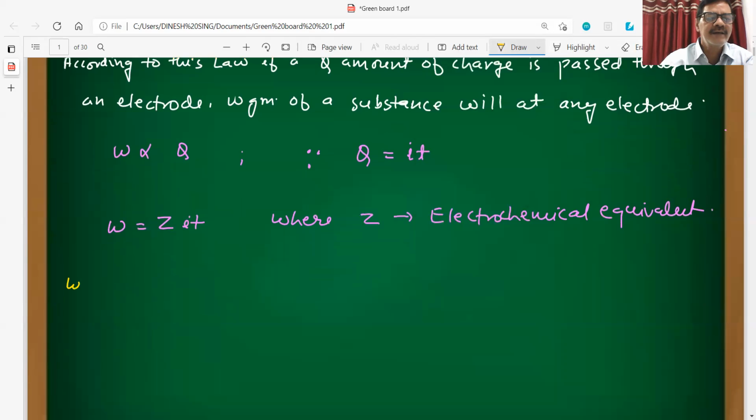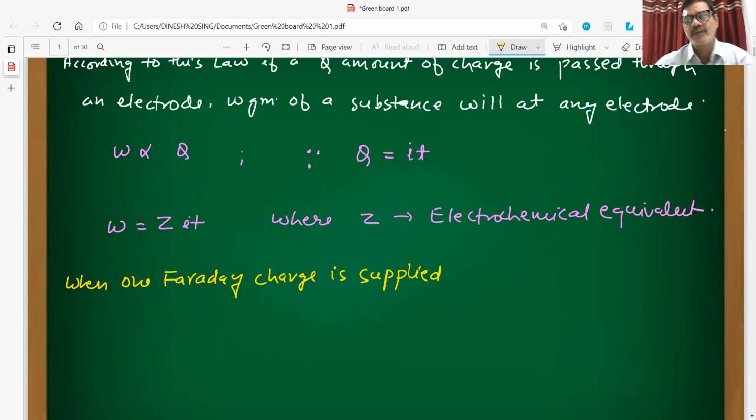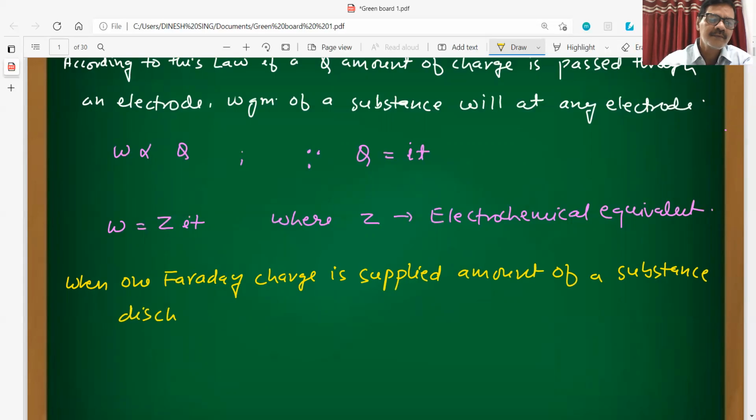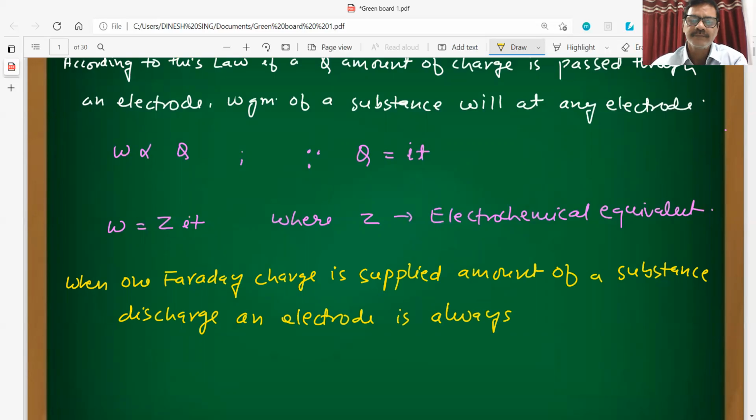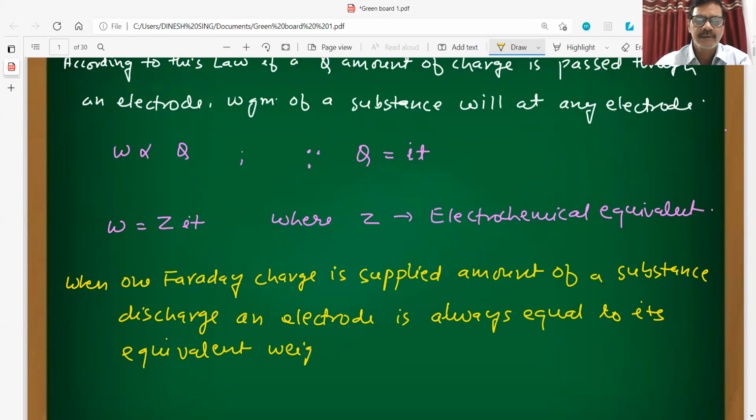Now we can determine the value of Z, which is determined experimentally. When 1 Faraday of charge is supplied, the amount of a substance discharged at an electrode is always equal to its equivalent weight, that is E.